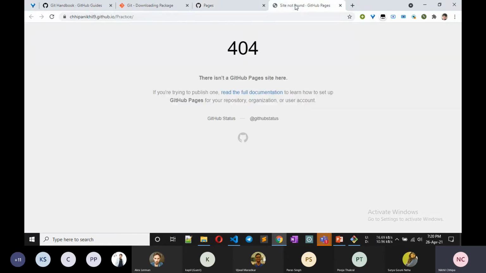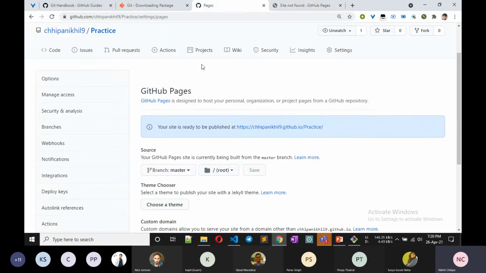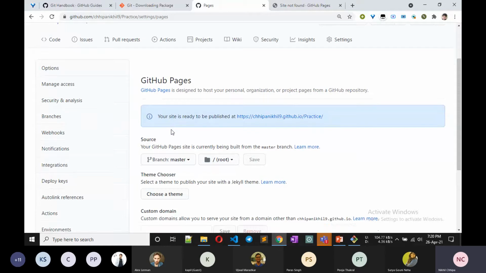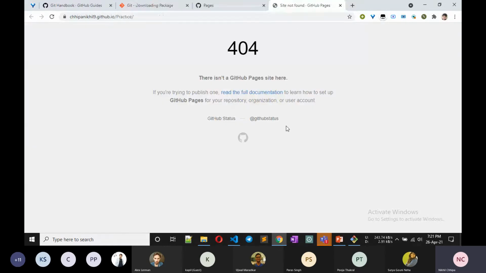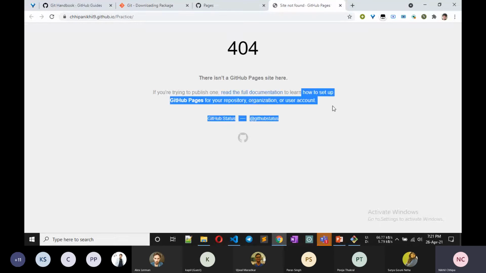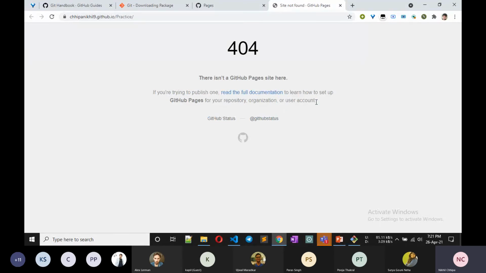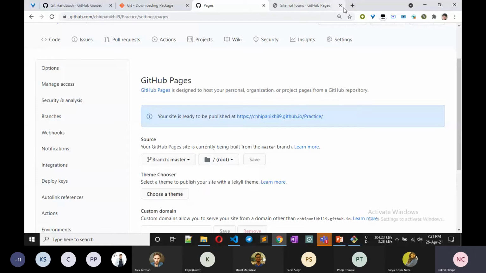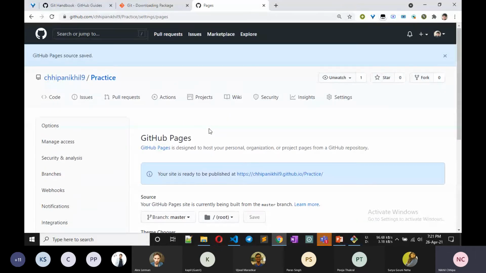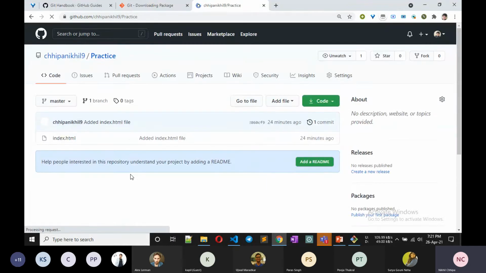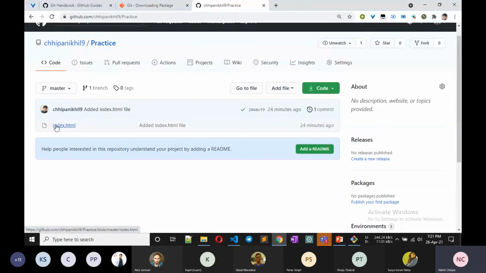So this is, oh sorry, what is it saying? Sorry, I think I made some mistakes in practice. It is index.html.